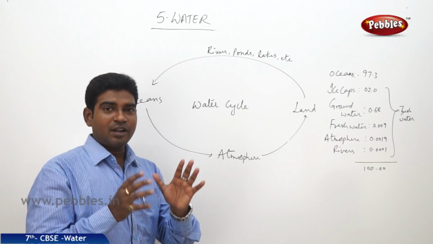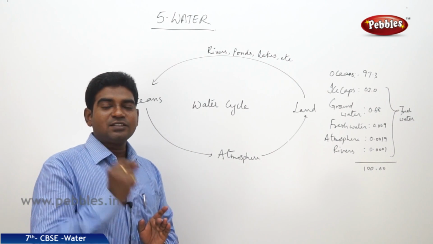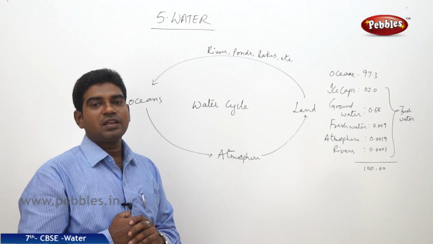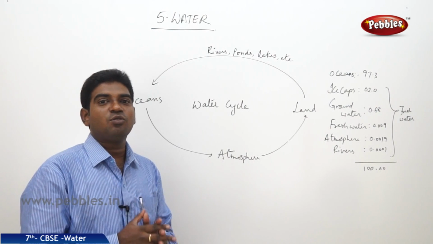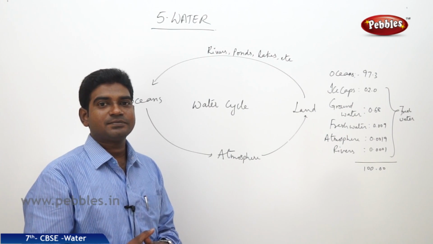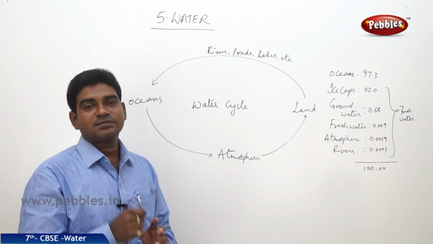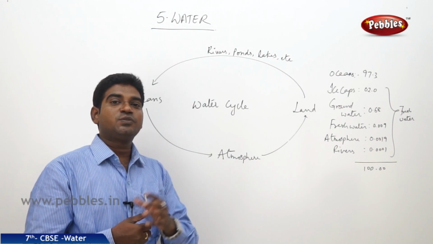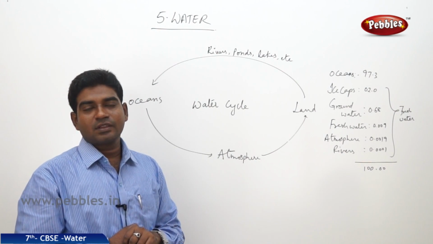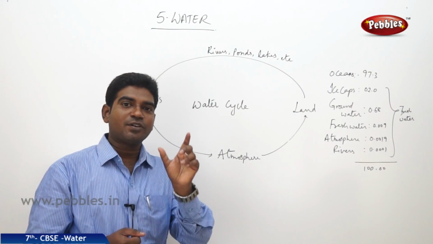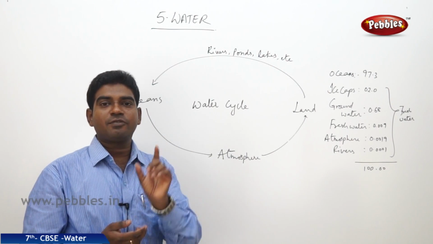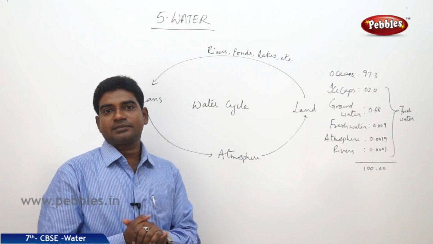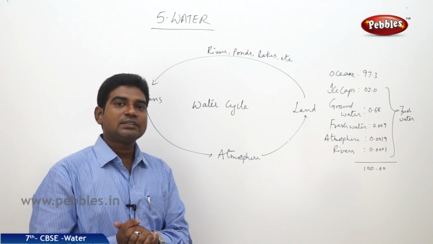But the fundamental question that arises here is: is ocean water suitable for drinking? When we are thirsty, we never take ocean water or sea water for drinking. Why? Because the ocean water is salty or saline in taste, and we cannot quench our thirst with it. Whenever we are thirsty, we prefer to have only fresh water. Why? Because only fresh water can quench your thirst. No other water can quench your thirst.